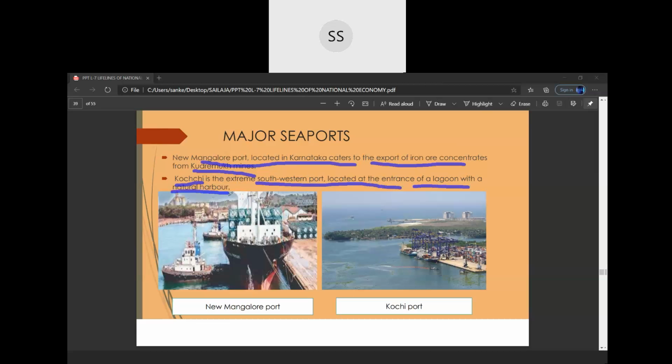It's actually, children, a small stretch of salt water separated from the sea by a low sandbank or a coral reef. That is called a lagoon. So at the entrance of a lagoon, natural ports are formed. For example, we have the Kochi port, which is located in Kerala, the extreme southwest port.